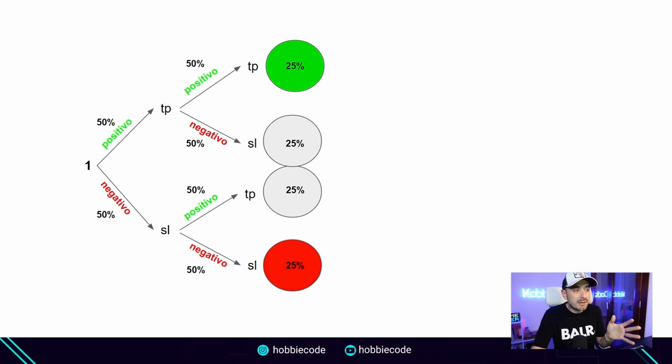But Ramon, you haven't told us that you have the 50%. Yeah, wait for it. Because the first situation, the first path, is at 25% and he has passed it. Great. The worst case scenario is that we end up with negative after negative and lose the account. In that case, we could consider it irrecoverable. But we have 2 more situations in which we can continue working.